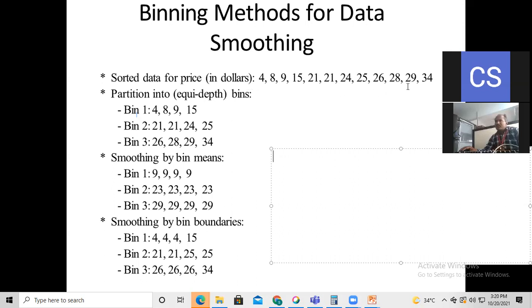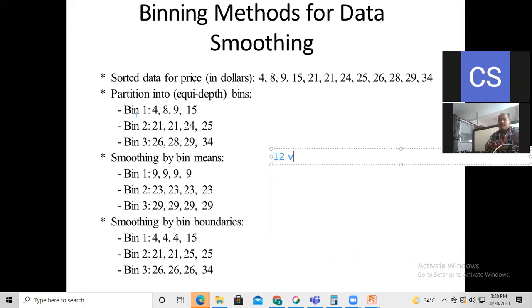Then you can count how many values there are: 1, 2, 3, 4, 5, 6, 7, 8, 9, 10, 11, 12. So there are a total of 12 values. Now here you can see the three different parts of the binning method. The first part is the partition into equi-depth bins. So what is equi-depth here?